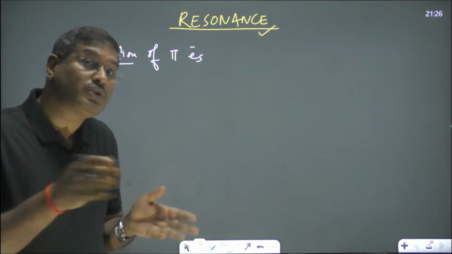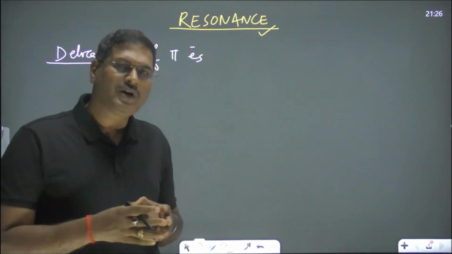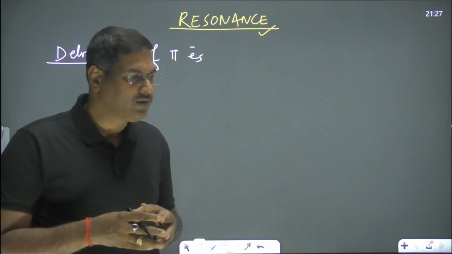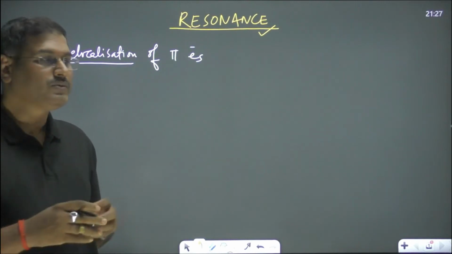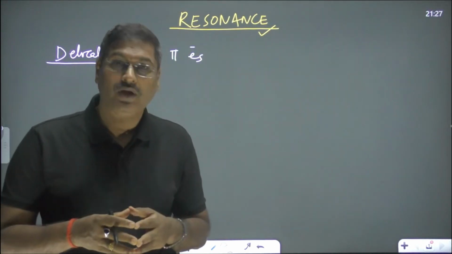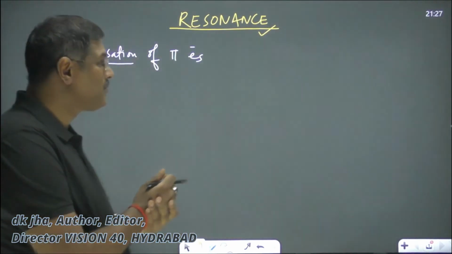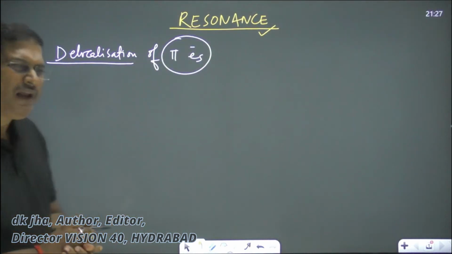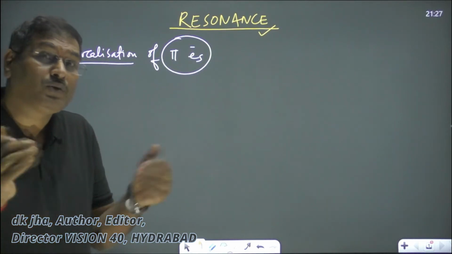Then which electrons delocalize? In general, electrons are very tightly held by the respective nucleus. So which electrons will move? Electrons which are loosely held. Which are those electrons? Pi electrons. What do you mean by pi electrons? Pi electrons, sir, electrons present in pi bonds?